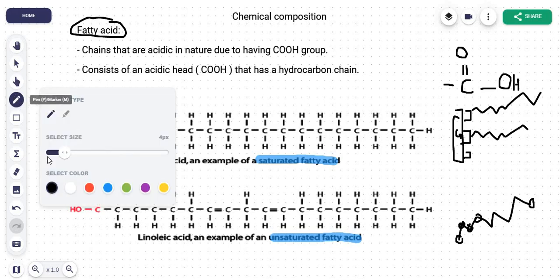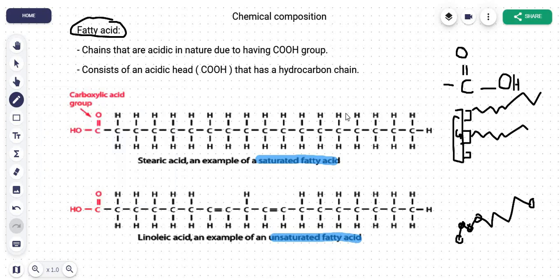Okay, so let me explain it again. Let's grab blue. Okay guys, this whole thing here is a fatty acid chain. The glycerol molecule is not involved here. Some people confuse the carboxylic head, or the acidic head, with the glycerol molecule. No, the acidic head is attached to the glycerol molecule, and then the hydrocarbon chain is attached to the acidic head, right? So this section here is the carboxylic acid group, which is also known as the acidic head, therefore the COOH group. Okay, now this is one thing you need to understand.